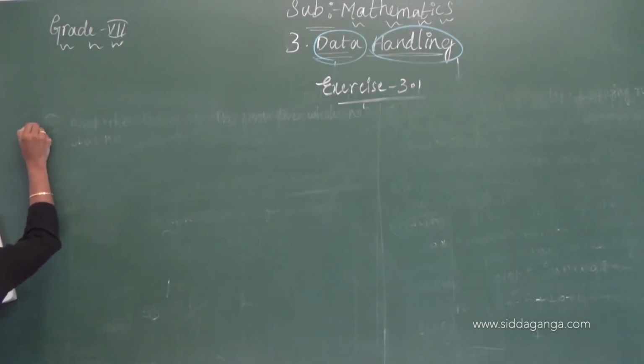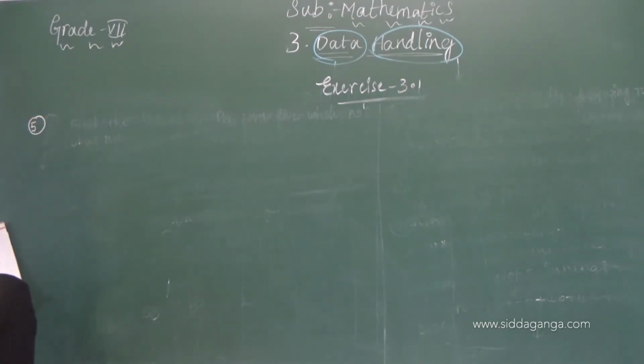Fifth one. The following table shows the points of each player scored in 4 games.